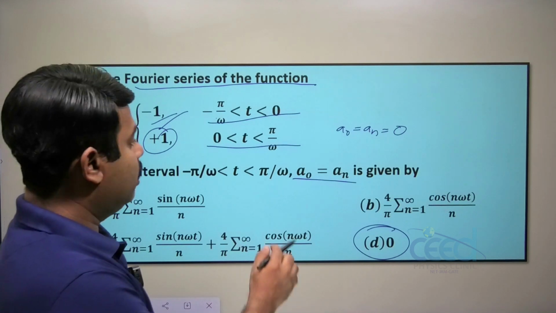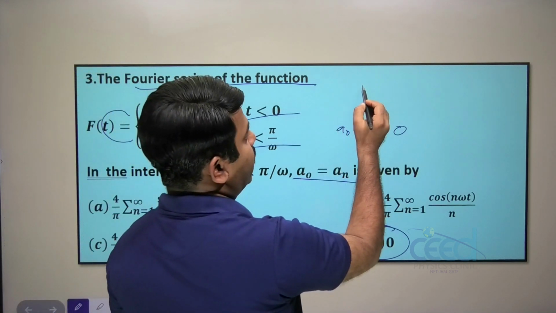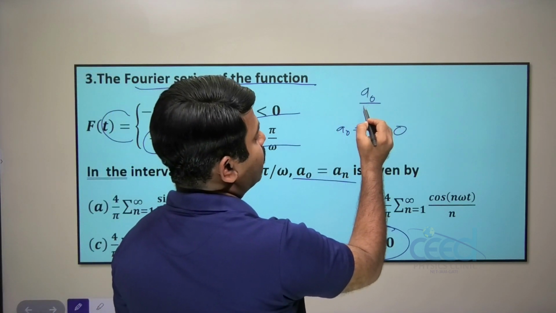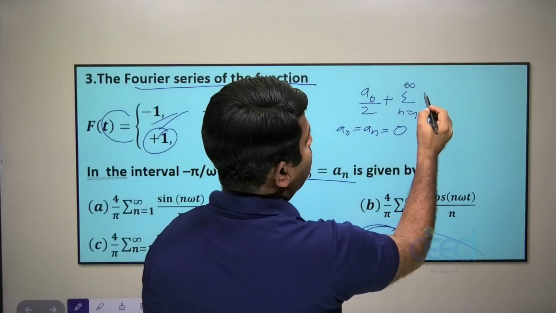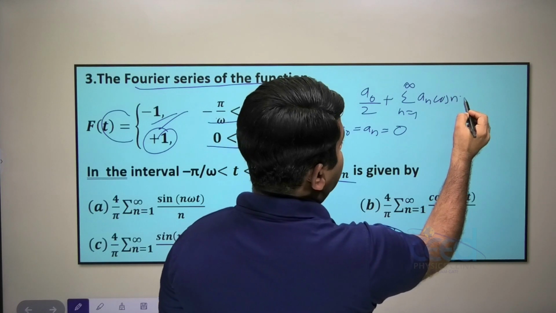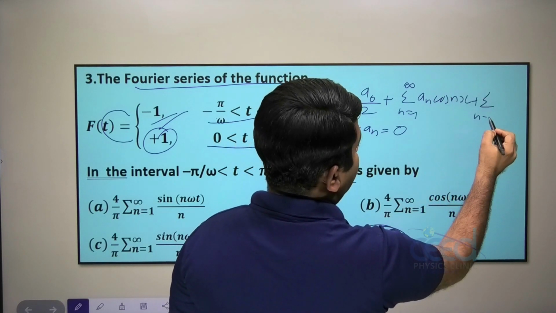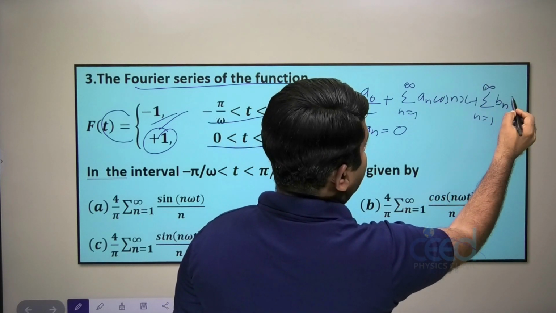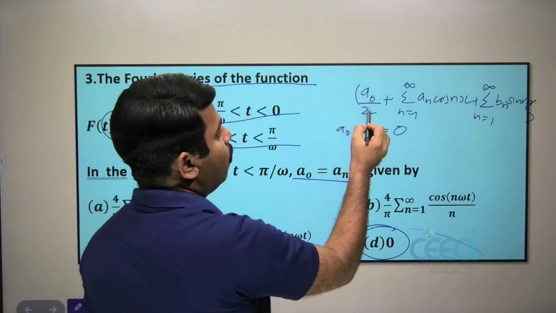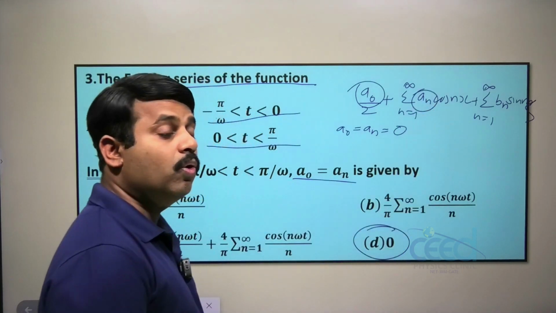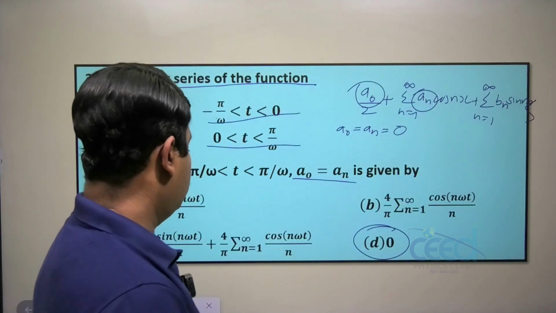That is Fourier coefficients. Any Fourier series we can represent as a0 by 2 plus sigma n equals 1 to infinity an cos nx plus sigma n equals 1 to infinity bn sin nx, right? So this a0 and an value should be 0 if the function is odd. All right.